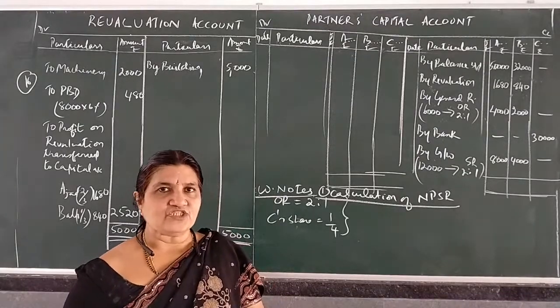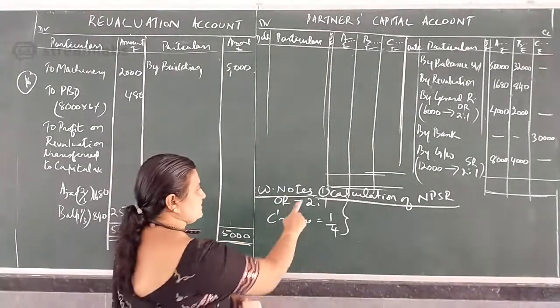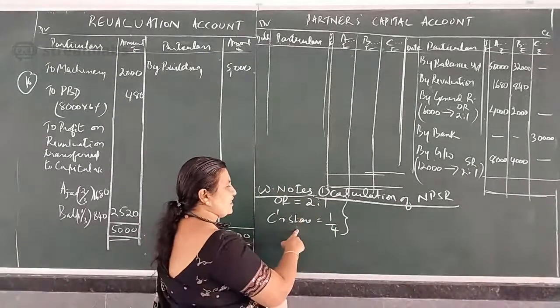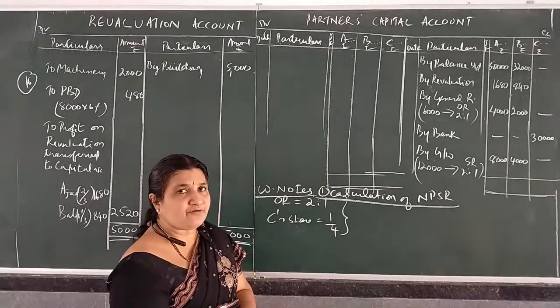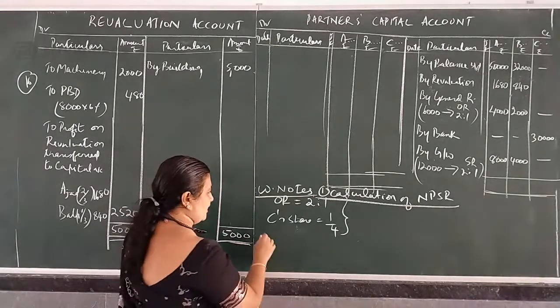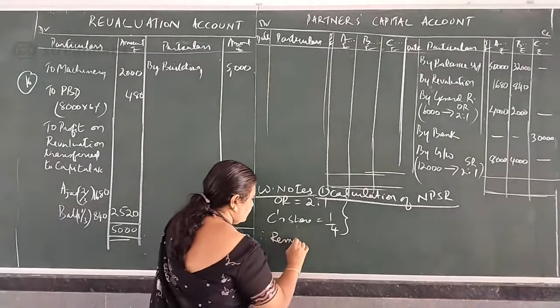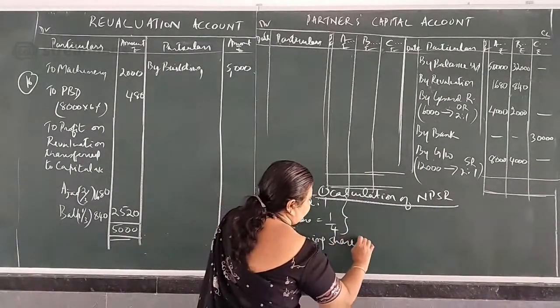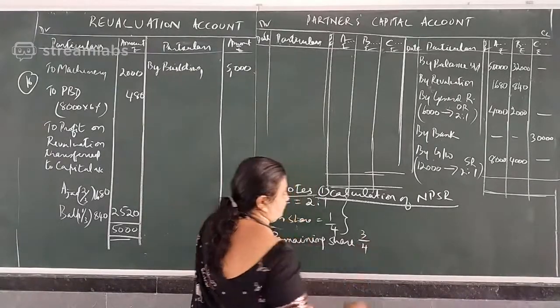Now we want capital adjustment. So first we want the new profit sharing ratio. The old ratio and the share of the new partner are given. How to calculate the new ratio in this case? Firm's share is 1, so remaining share is 1 minus 1 by 4, that is 3 by 4.